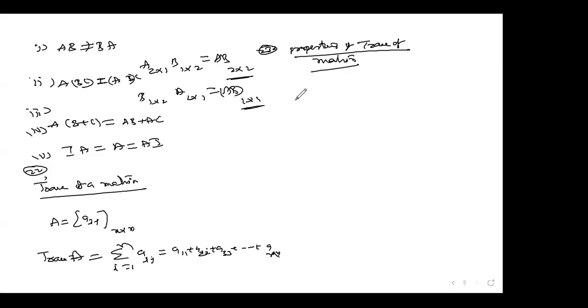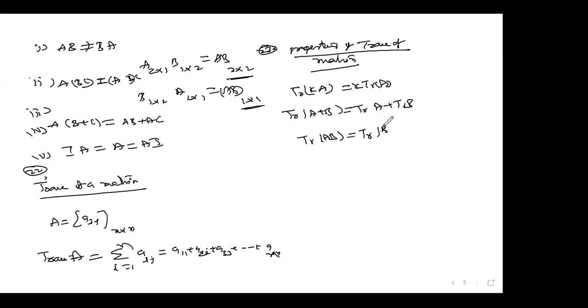Trace of kA is equal to k into trace of A. Trace of A plus B is trace of A plus trace of B. And remember, people are going to write trace of AB as trace of A into trace of B. This is absolutely wrong.